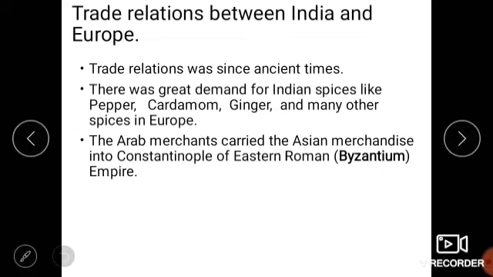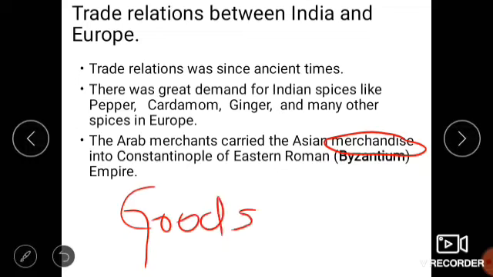There was great demand for Indian spices like pepper, cardamom, ginger, and many other spices in the European countries. Then what happens is the Arab merchants carried the Asian merchandise. Merchandise is nothing but goods. So Arab merchants used to come to India and take the Asian goods to Constantinople of the Eastern Roman Byzantium Empire.